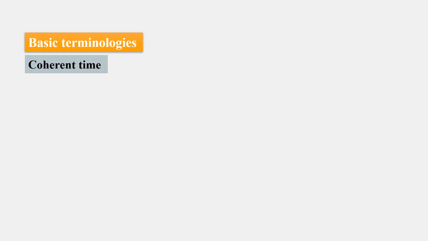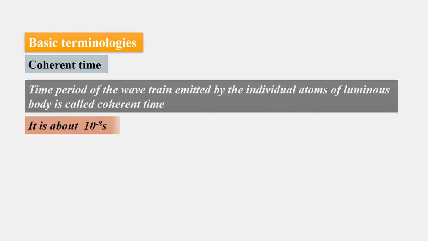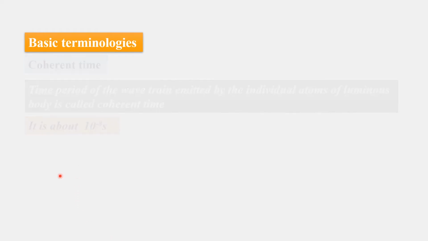Basic terminologies in coherent sources: coherent time. The time period of the wave train emitted by an individual atom of a luminous body is called coherent time. It is about 10 to the power of minus 8 seconds. That is, when electrons go to a higher orbit, they stay there for about 10 to the power of minus 8 seconds, and within that time they return back. While coming back, they emit radiation, that is the wave, and how much time it takes to come out is the time period.